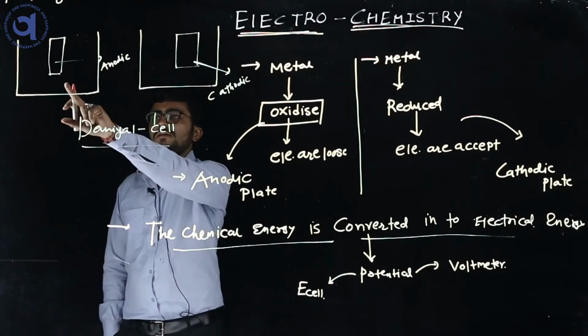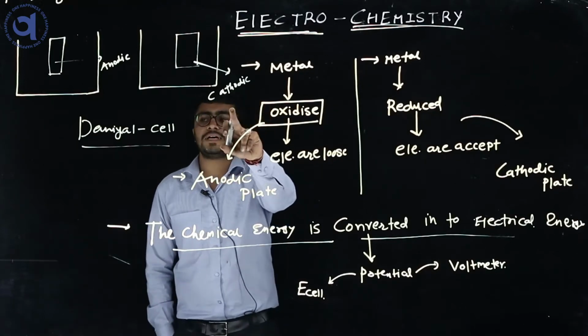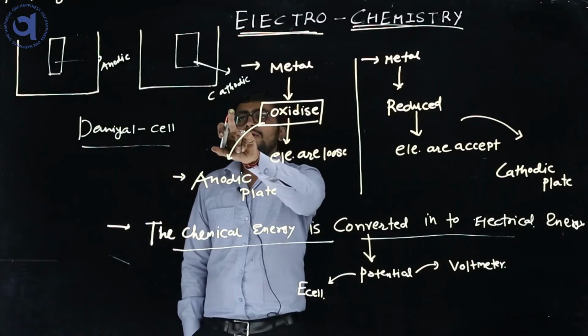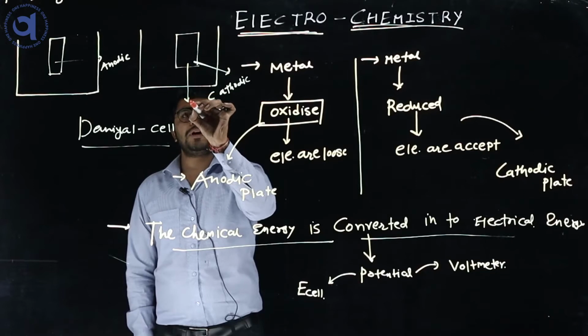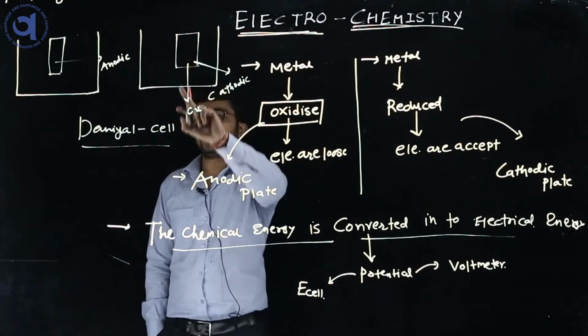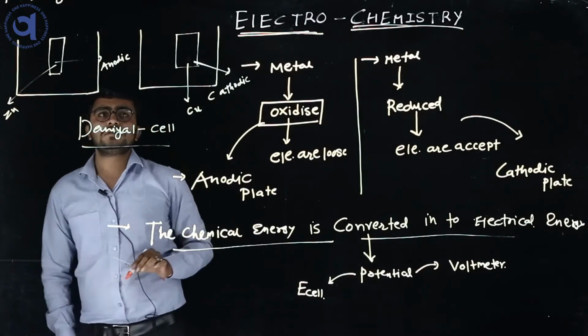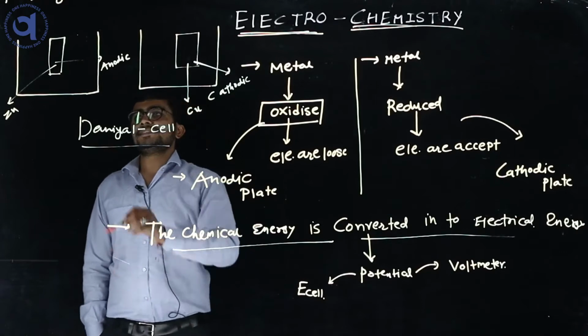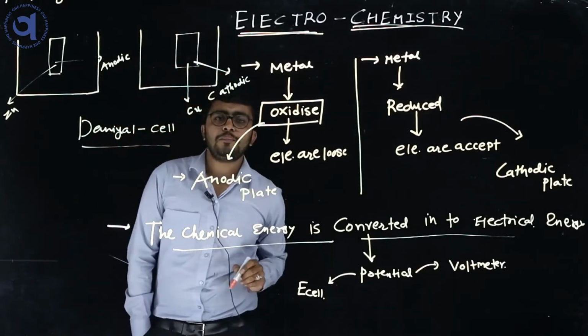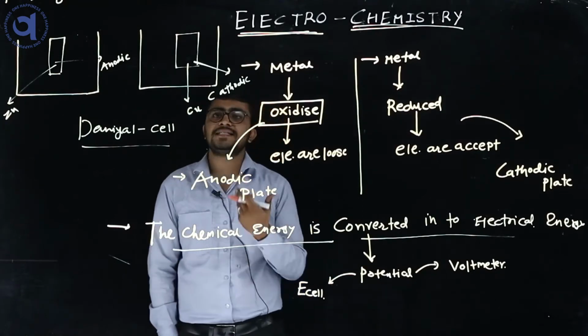In the anode the electrons are lost, and in the cathode the electrons are gained. So here we use copper metal and zinc metal. Zinc metal is oxidized and copper metal is reduced. How can we find that zinc is oxidized and copper is reduced?